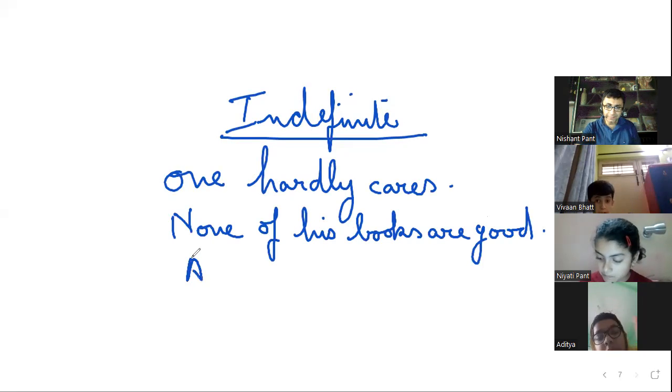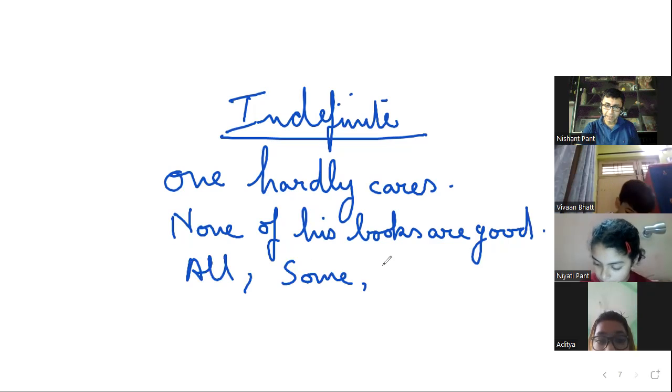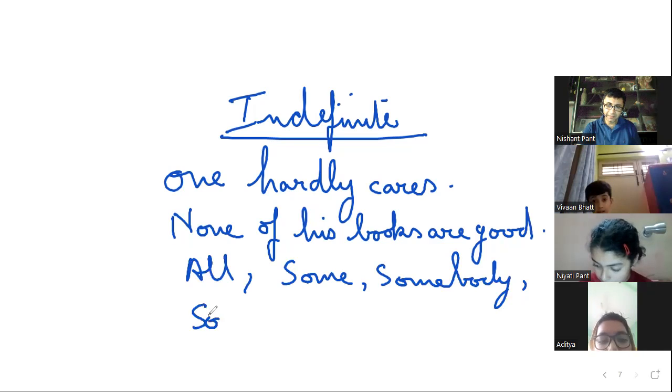Then you have some, somebody, someone, no one, right?